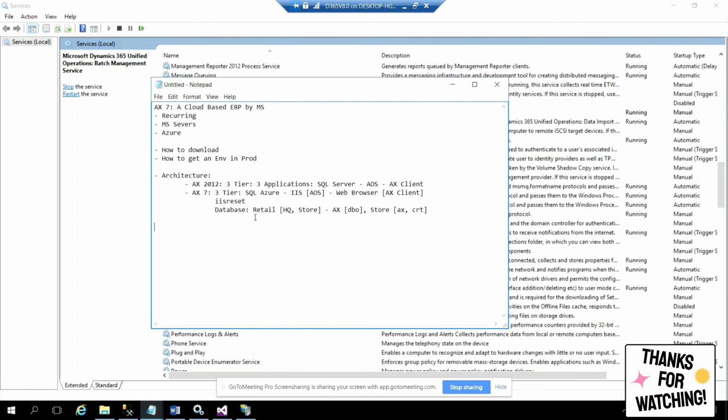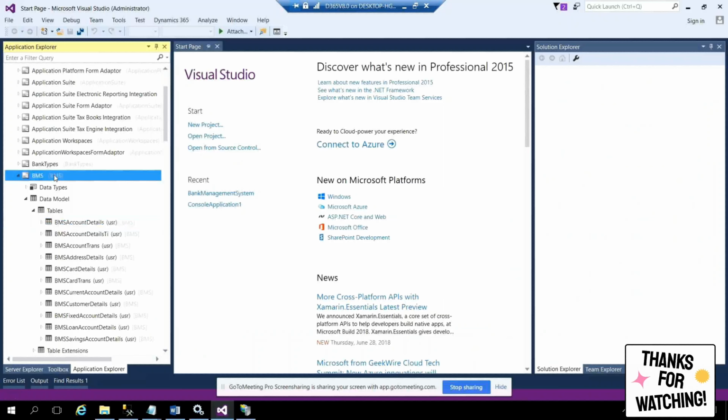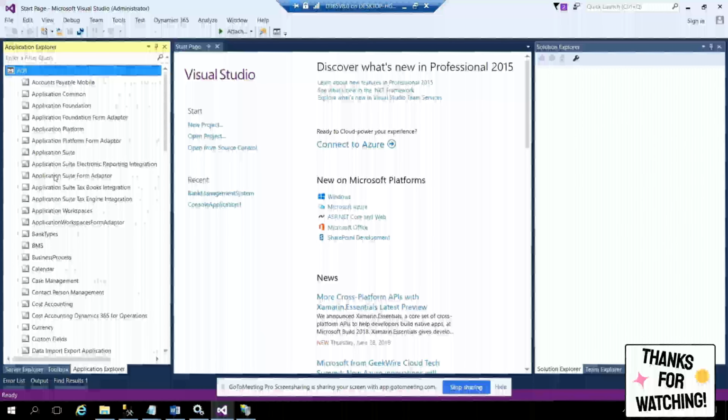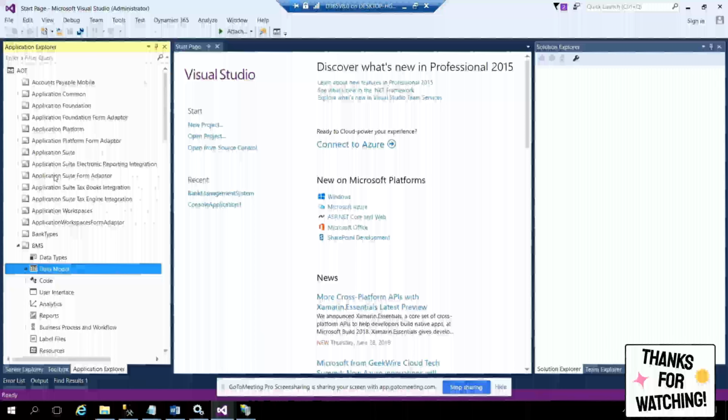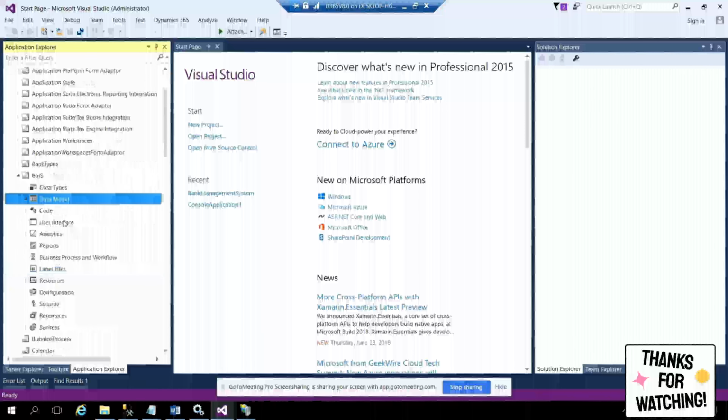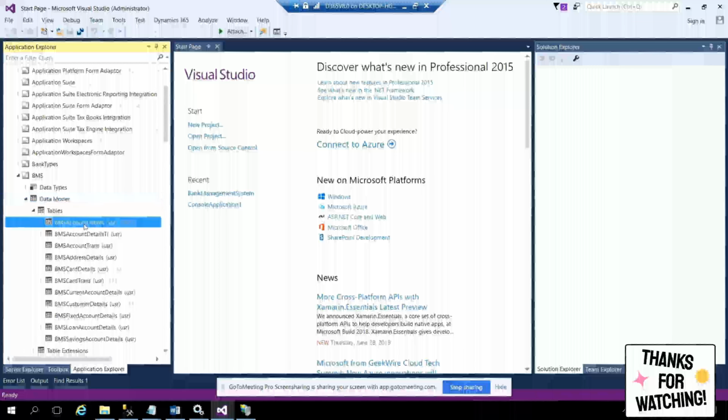Now you know about those tiers, those services, the database, model store, everything, the basic architecture of things. I want to just add one object from my BMS because I created this. I want to add one object into my project and see how to do some kind of modification. I'm just going with BMS tables. Now you have 2 ways to add. You can right click and click on add to the project.